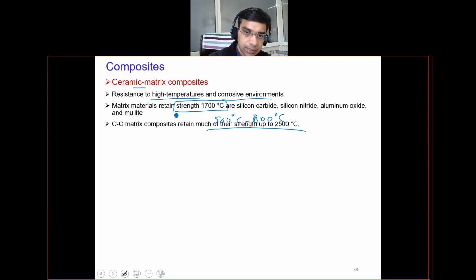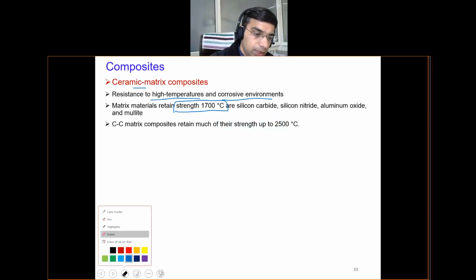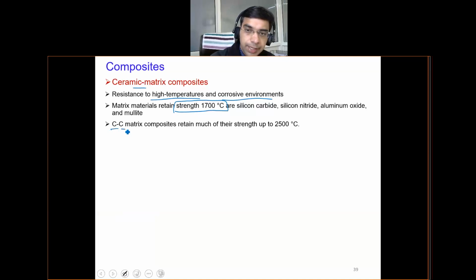And we have a special class of ceramic matrix composite known as the carbon-carbon composite, in which the reinforcement is also carbon; the fiber is also made up of carbon. This type of composite material can retain strength up to 2500 degrees centigrade. This is very, very high temperature, beyond even the melting point of steel. Steel melts between 1400 and 1600 degrees centigrade, and these composites retain their strength beyond that.